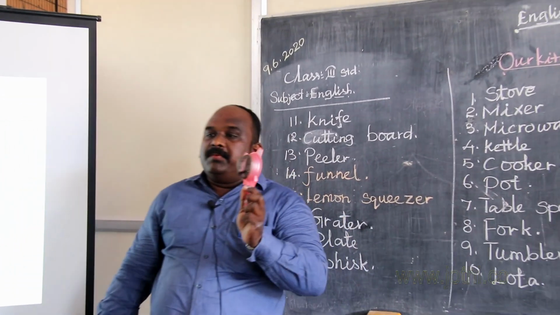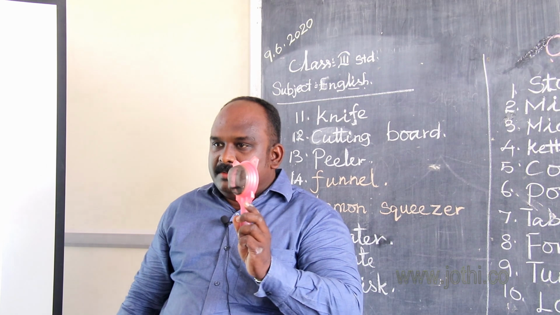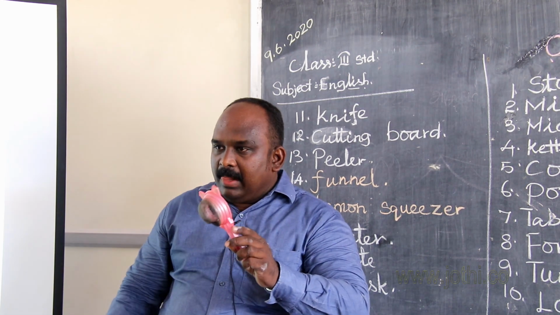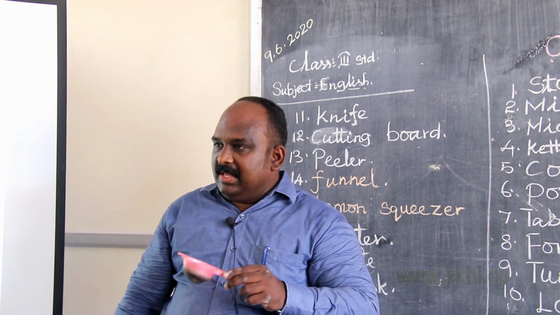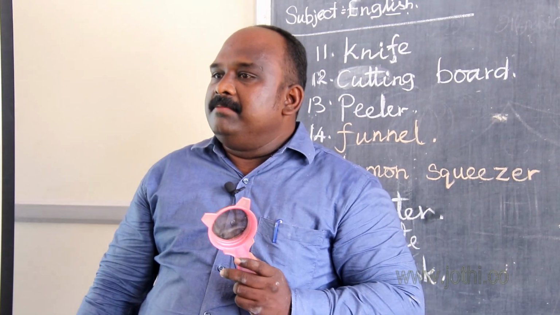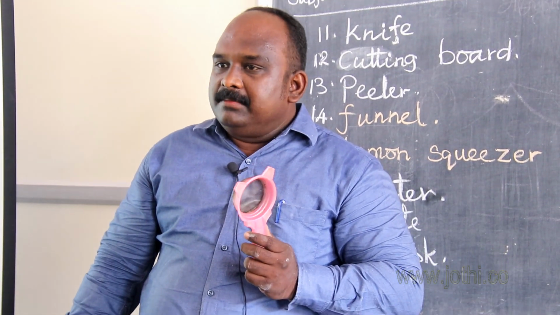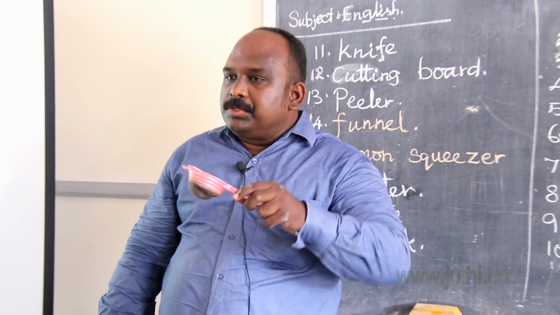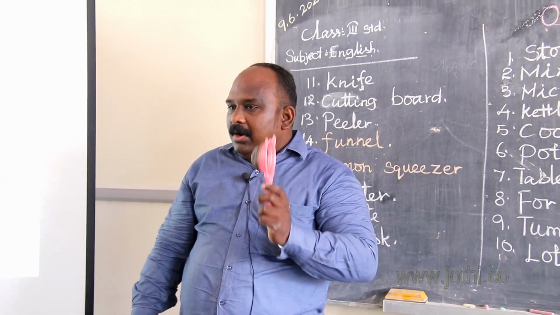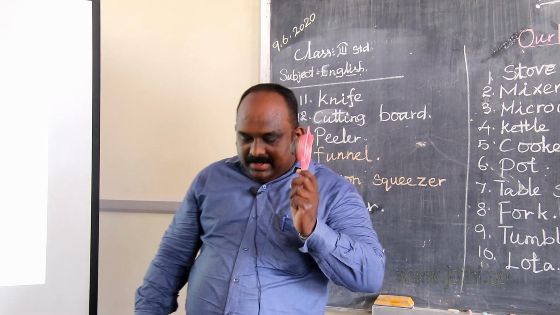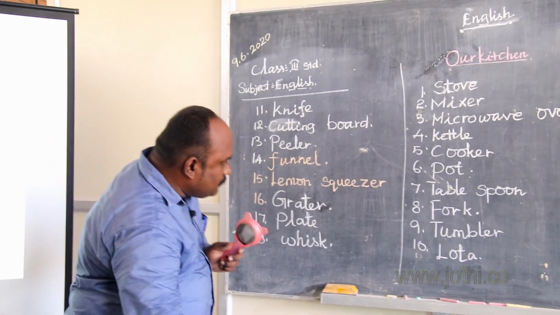Students, have you seen this in your kitchen? It is used to filter the sludge in tea powder and juices. It is used to filter. It is called as strainer. What is the spelling of strainer?